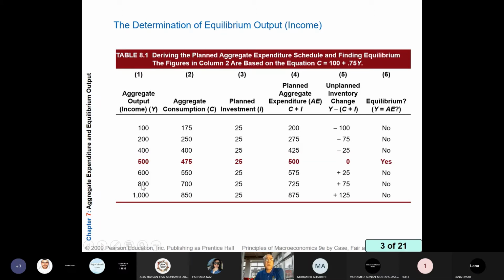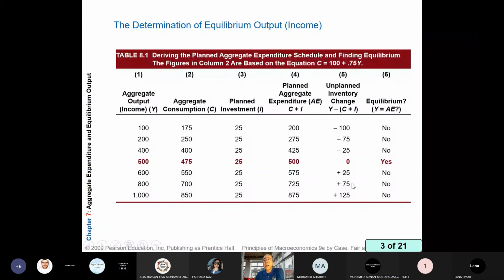At aggregate output of 800, a planned aggregate expenditure is 725. So demand is lower than supply. We produce 800, but we sell less than 800. So 800 minus 725 equals 75. So this is called unplanned increase in inventory.